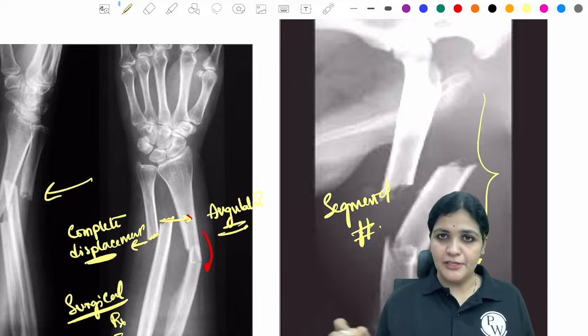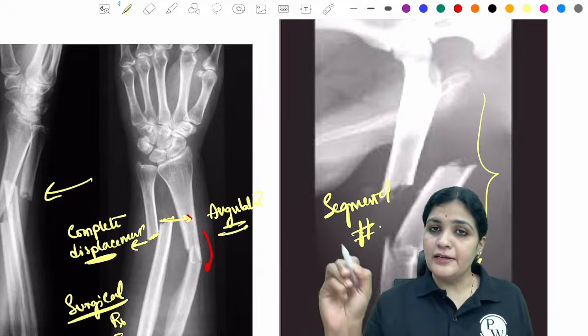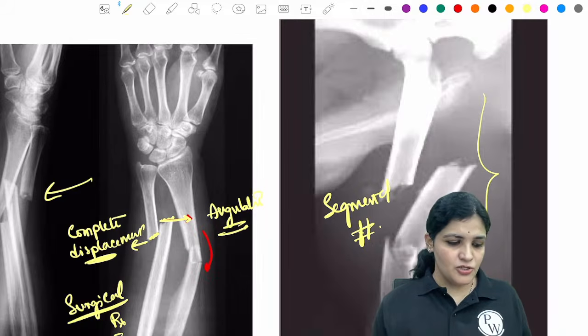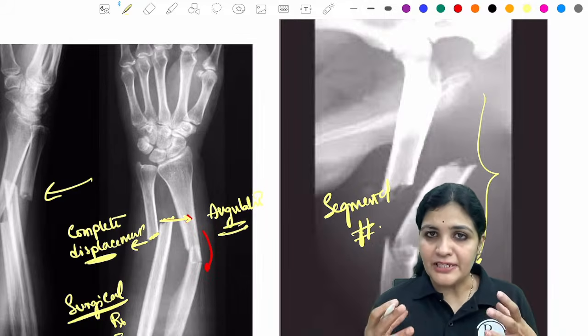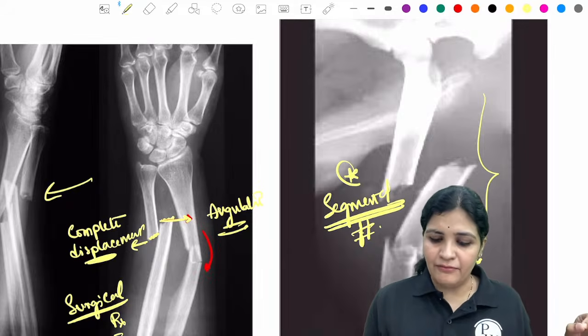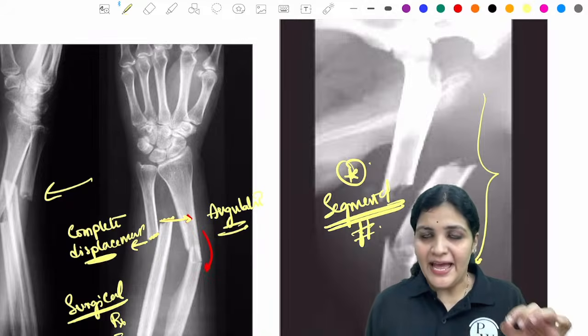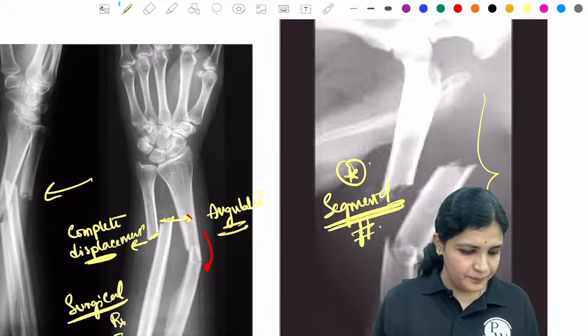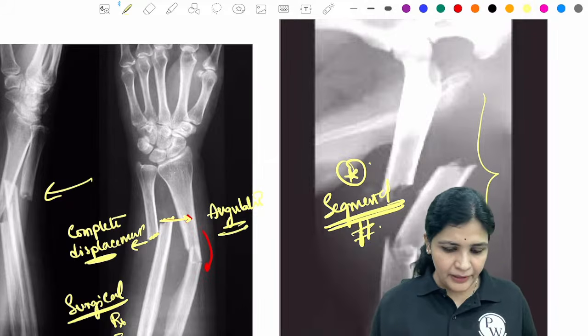Yes, I accept this is a complicated fracture. It is a displaced fracture. It is broadly displaced. All that is true. But what I am trying to extract from you is that particular word, segmental. So that is how you have to answer in the viva as well. As they put this extra, you have to tell that this is a segmental fracture. Okay? Is this clear, everybody?